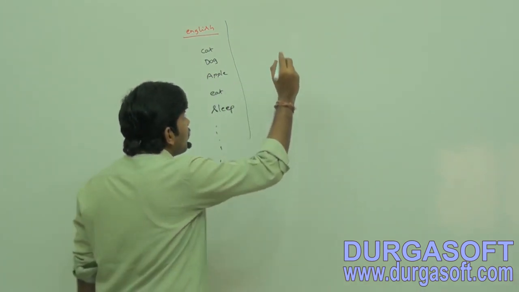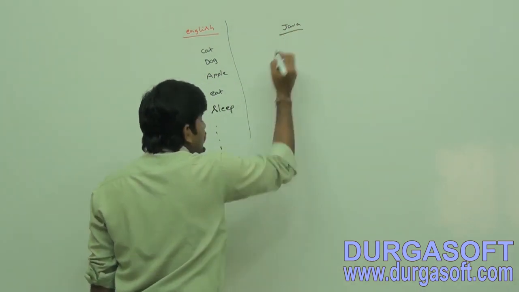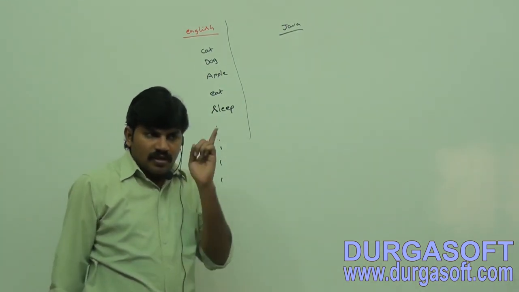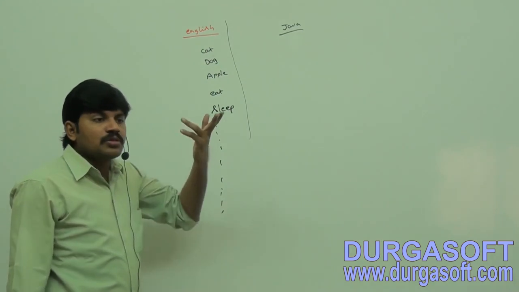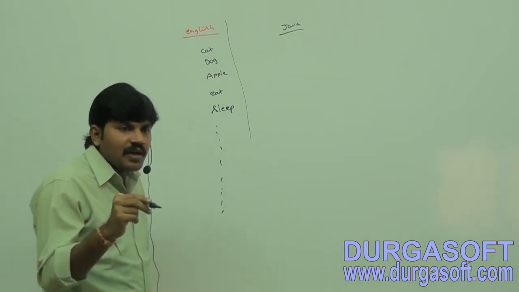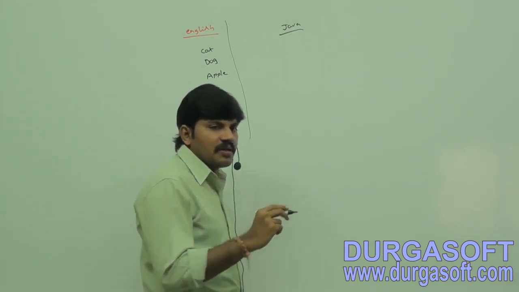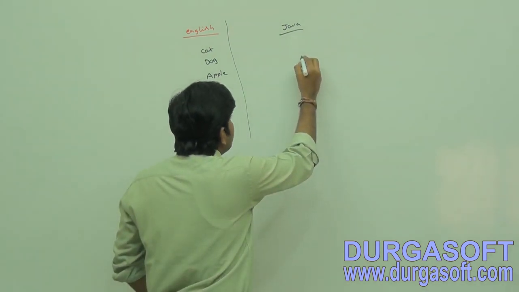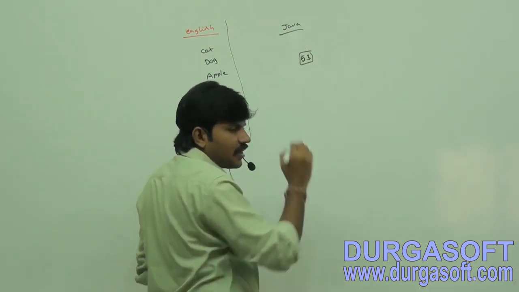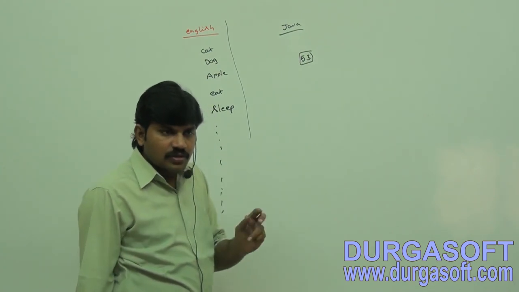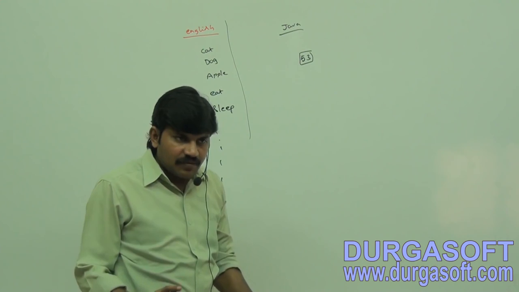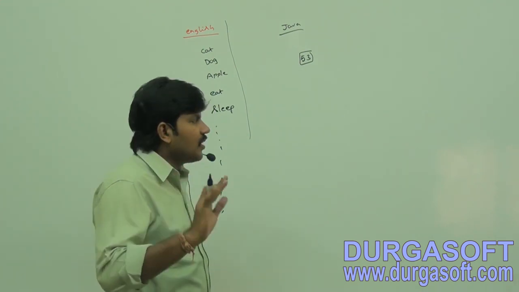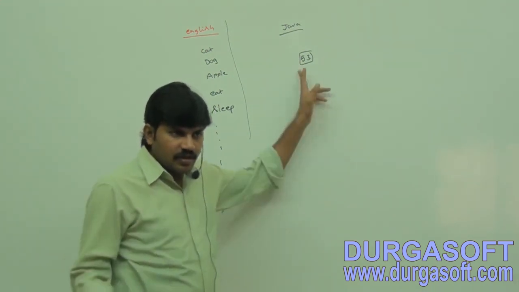But Java language is a small, chota programming language. Are you getting? How many reserved words are there in English? Crores. But in Java, how many reserved words are there? Just 53. Just 53 reserved words are there, not crores. A small, chota programming language is nothing but Java, right? So all these 53 reserved words you should be aware of. Are you able to understand?